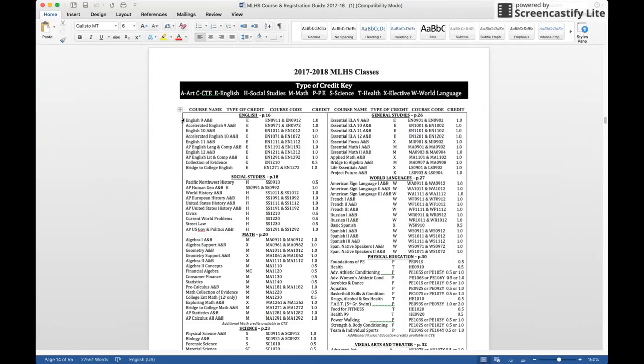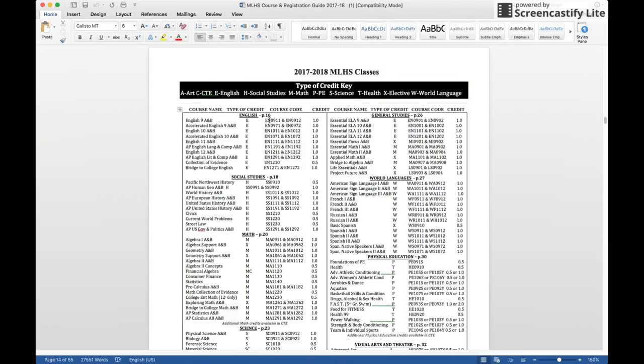So what you'll see here first is the course name. Well, first the course title up here. So these are under English, which starts on page 16 in your course guide. It starts over here. So English 9 is an A and B course. A and B means that you take A first semester and B second semester. The type of credit is E for English, and you can see the little guide up here that shows that E stands for English.